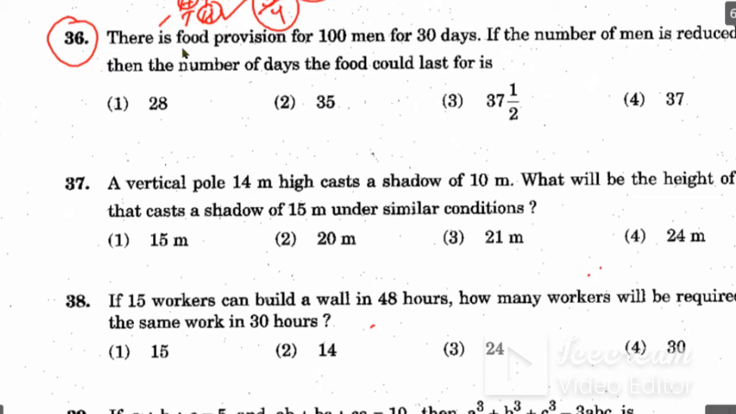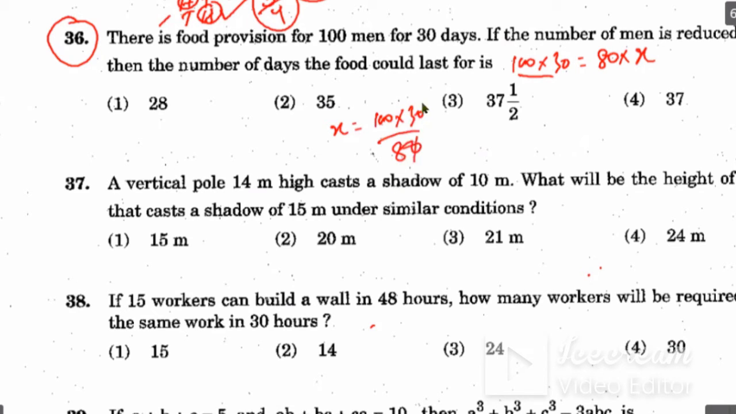We will check question number 36. There is a food provision for 100 men and for 30 days. If the number of men is reduced to 80, for how many days could the food last? It's a very easy question. You just have to multiply 100 into 30. So 100 men will eat the same food in 30 days. That will be equal to 80 men eating for x days. So it will be the same, and you can find x from here. So x will be equal to 100 into 30 divided by 80.